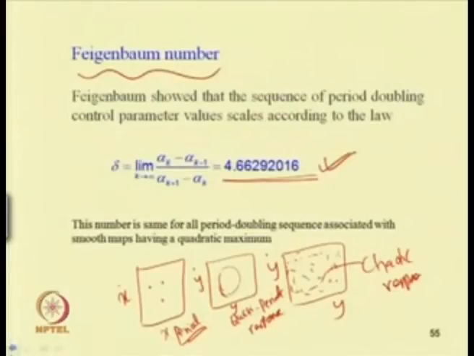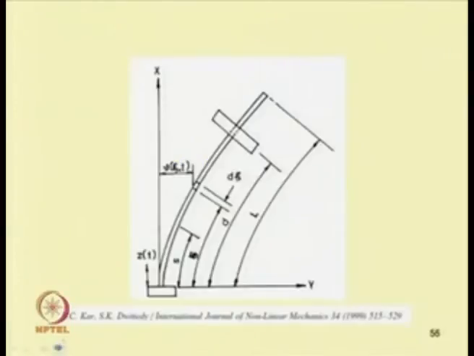Similarly, one can find the other different routes, that is the torus doubling route to chaos, the torus breakdown route to chaos, and also different crises. Through one example we will now study this bifurcation of fixed point, periodic, quasi periodic and chaotic response, and we will conclude this module. This example is taken from the work by Professor R.C. Kaur and S.K. Dwivedi, published in the International Journal of Non-Linear Mechanics in 1999.